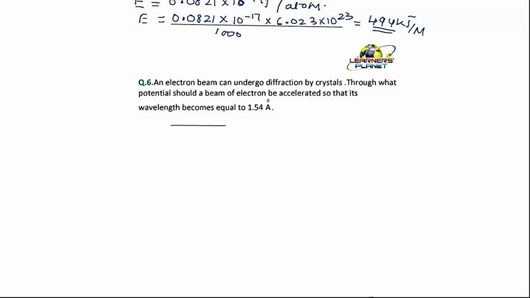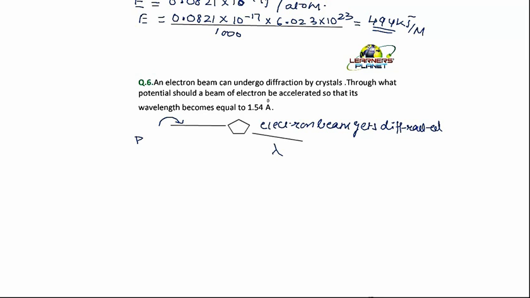Say, simply if I take this electron beam and I make it fall on any crystal, what will happen? The beam will get deflected, diffracted. So the electron beam gets diffracted. Now when it is diffracted, it will give out a certain wavelength, right? So it is giving out a certain wavelength over here.